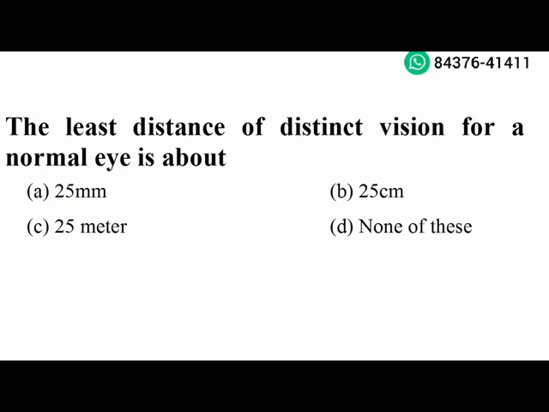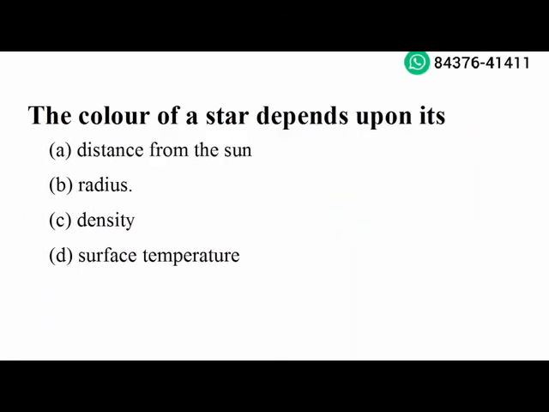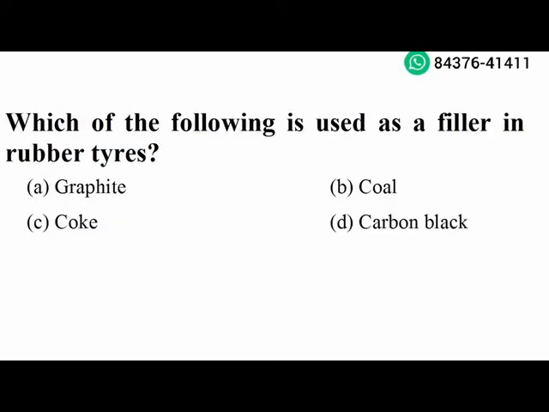Next question. The least distance of distinct vision for a normal eye is about 25 centimeter. Option B is the right answer. Next question. The color of a star depends upon its surface temperature. Option D is the right answer. Which of the following is used as filler in rubber tires? Carbon black. Option D is the right answer.